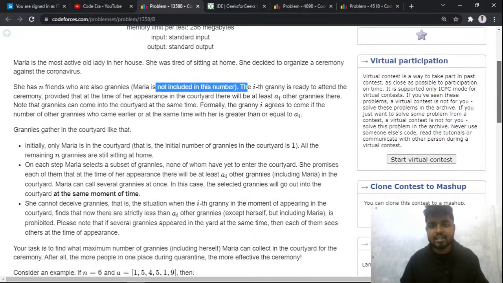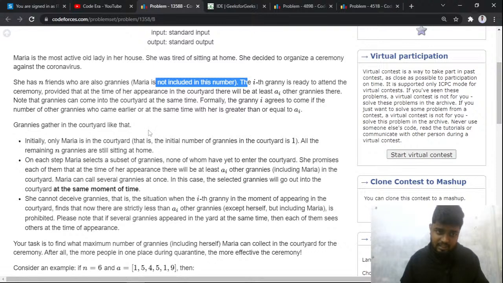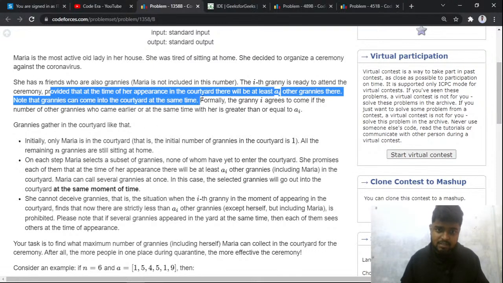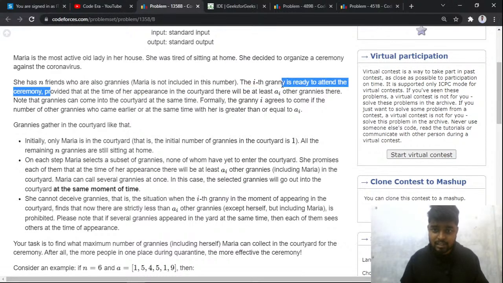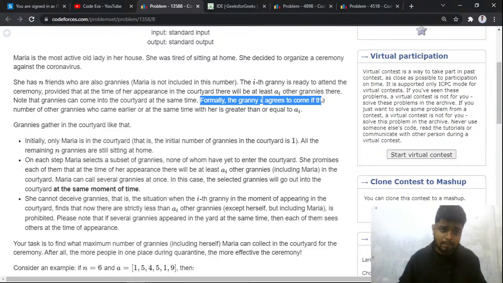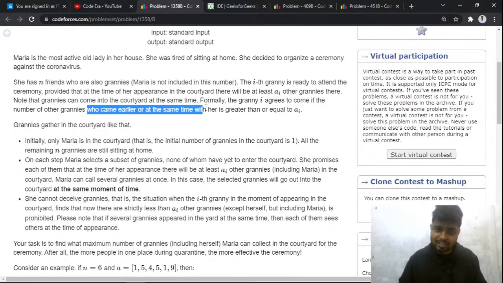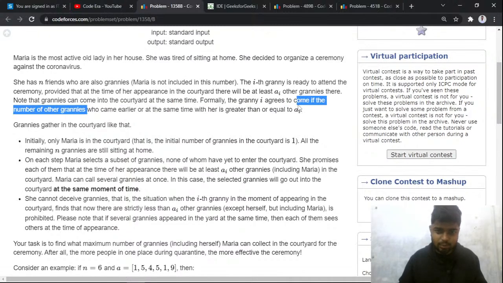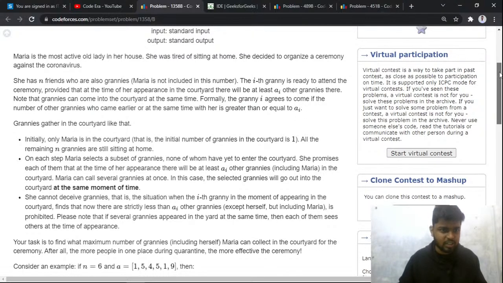So the ith granny is ready to attend the ceremony, provided that at the time of her appearance in the courtyard there will be at least ai other grannies there, right? So if suppose that there is the ith granny, so for the ith granny there should be at least ai grannies present already there, right? You have to note that the grannies can come into the courtyard at the same time, right? Formally, the granny i agrees to come if the number of grannies who come earlier than her or at the same time with her is at least greater equal to ai, right? So this is what has been given in the question.